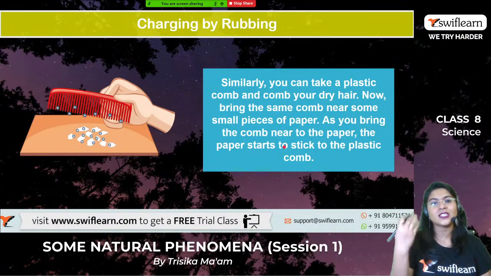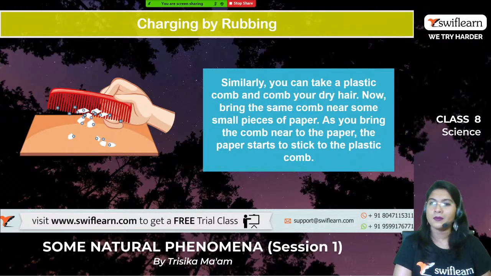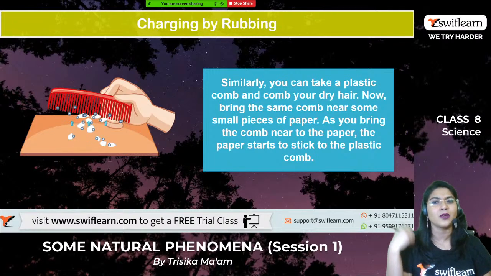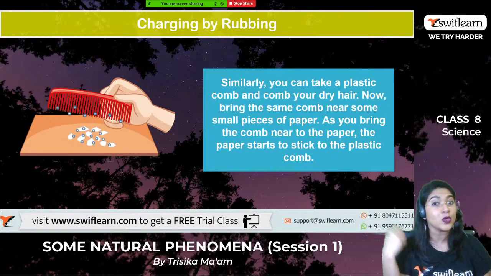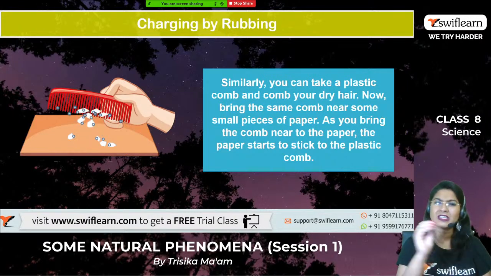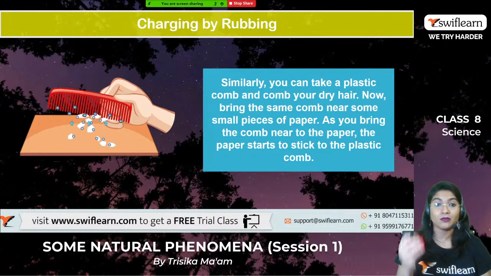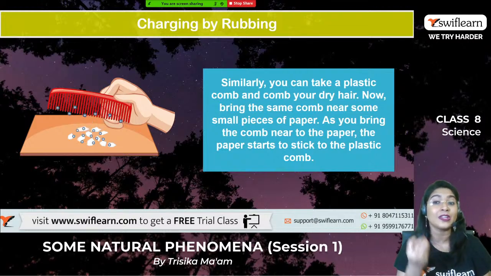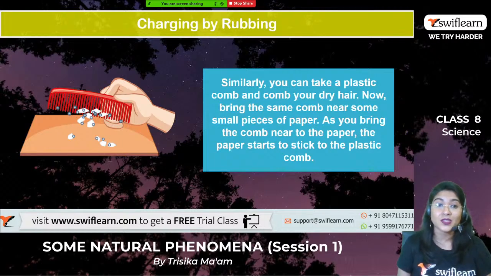Fine. So the same thing happens in the case of a plastic comb and very small pieces of paper, right? You can take a plastic comb and comb your dry hair. Be very specific, I am telling you again and again, dry hair. Now bring the same comb near very small pieces of paper. What will you see? Yes, the comb will attract the very small pieces of paper, and the pieces of paper will stick to the plastic comb, right? So why is it happening? Can you see in this picture?